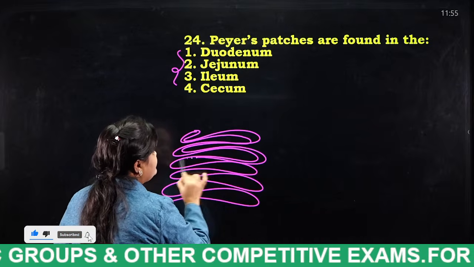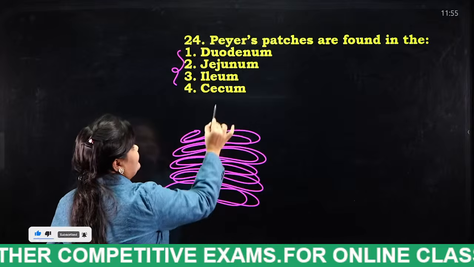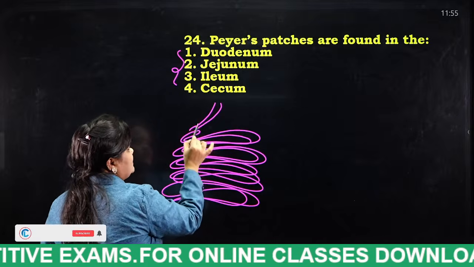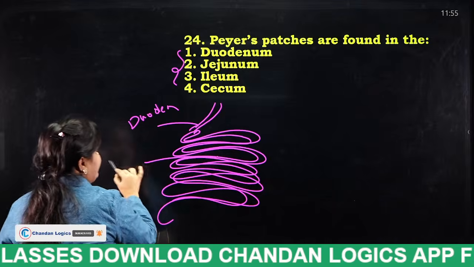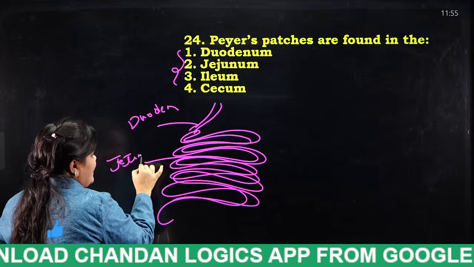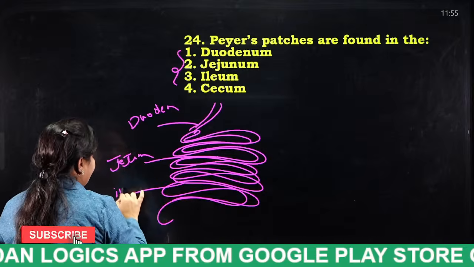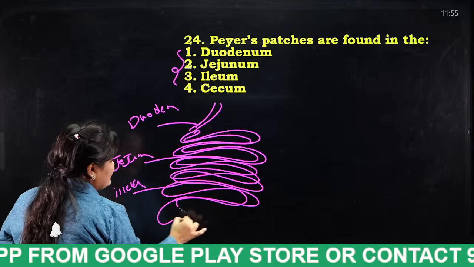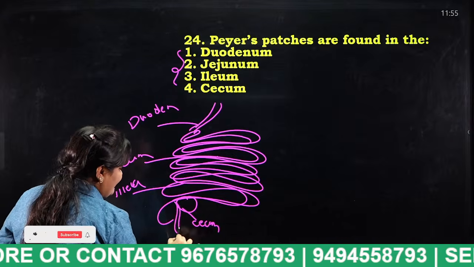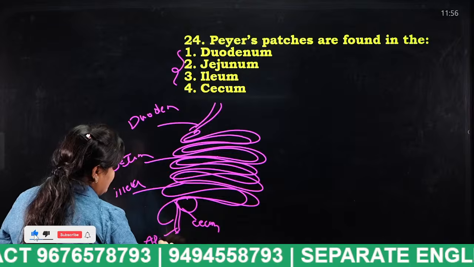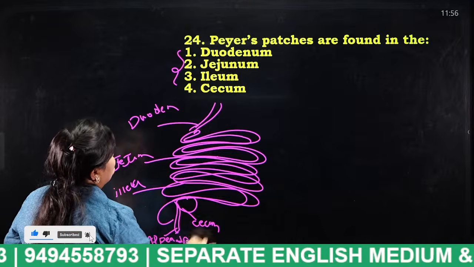From the stomach, food enters the duodenum. The middle part is the jejunum, and this part is the ileum. Finally there is the caecum. The structure present between the ileum and caecum is the appendix.